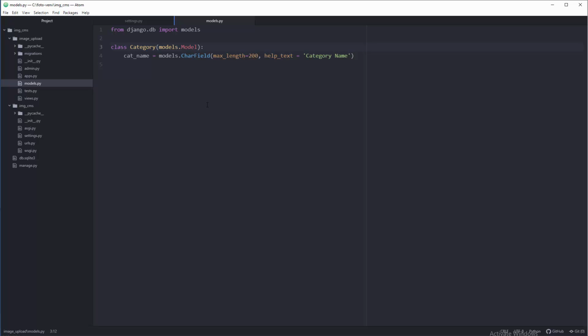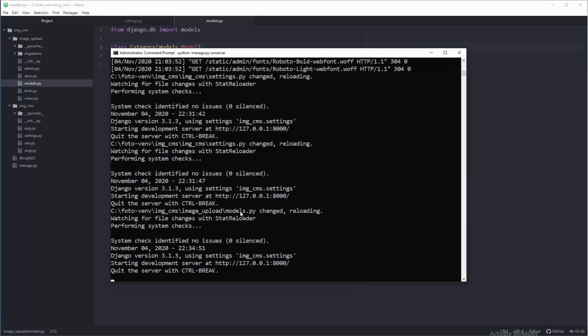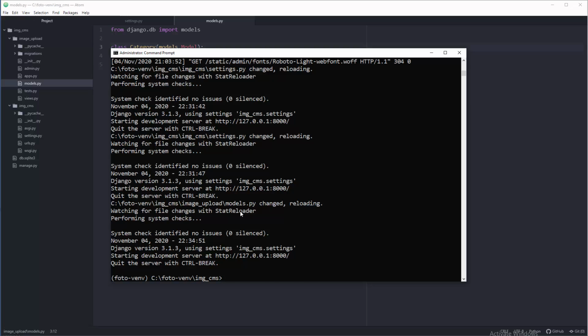Well, no, but we need actually to restart our server to cancel it, and then we need to apply migrations. So how to do that? Well, python manage.py makemigrations. So this means that we are preparing stuff for real migration. So we are creating outline. Django is creating and checking if everything is fine.